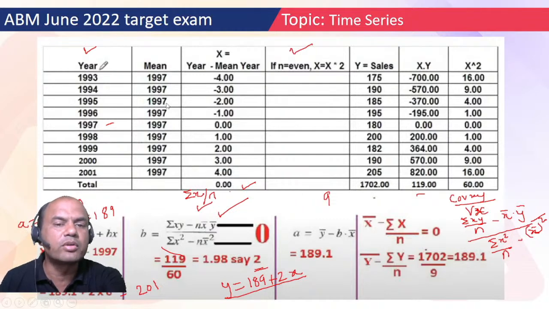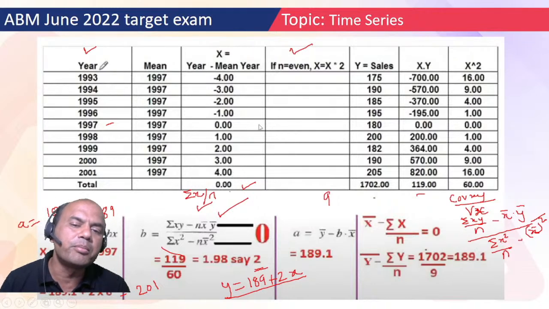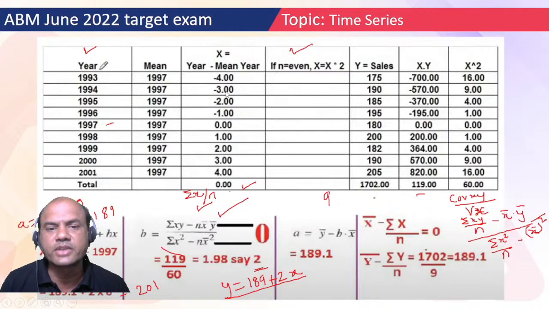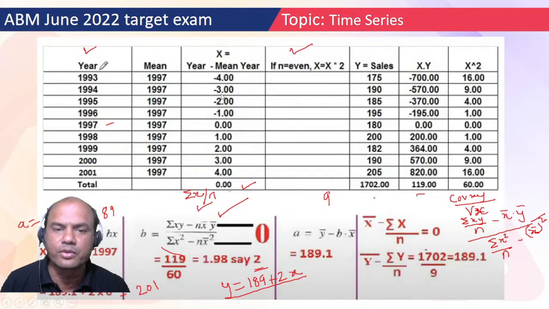Okay. Now what do you do? Now subtract the mean from each year. So 1993 minus 1997 is minus 4. Similarly, this is minus 3, minus 2, minus 1, and so on. Now an important point which you notice over here. If I add all of them, what will I get? Minus 4 will get cancelled with plus 4, minus 3 will get cancelled with plus 3, and so on and so forth. So everything will get cancelled. So summation of X, that is 0. Okay. Summation X becomes 0.